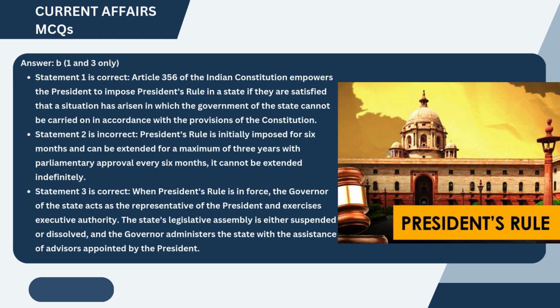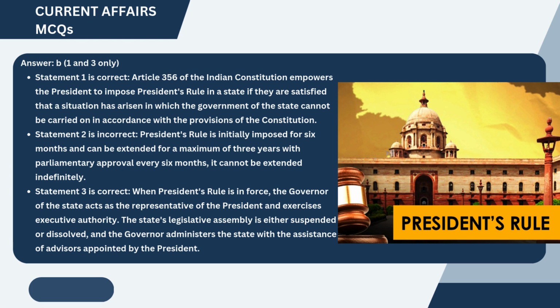Answer is option B. Statement 1 is correct. Article 356 of the Indian Constitution empowers the President to impose President's rule in a state if they are satisfied that a situation has arisen in which the government of the state cannot be carried on in accordance with the provisions of the Constitution. Statement 2 is incorrect.